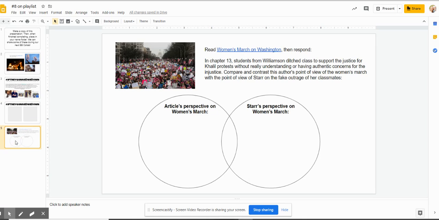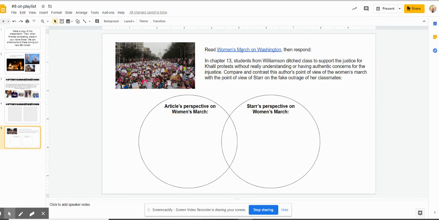And then here is the Women's March on Washington. I did link the article for you. In chapter 13, which you have definitely already read, students from Williamson ditched class to support the Justice for Khalil protests without really understanding or having authentic concerns. Our school, I believe two years ago, had our own walkout, and it was organized. The students led it. Everybody walked out peacefully, and they had to understand why they were doing it. It wasn't just to skip class. That's something we can relate to in our own Allegheny County example.